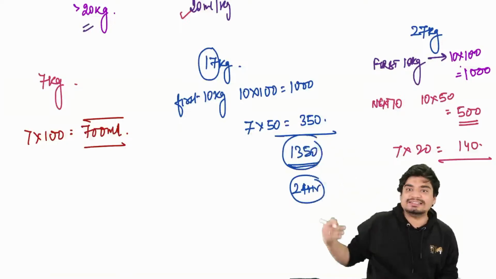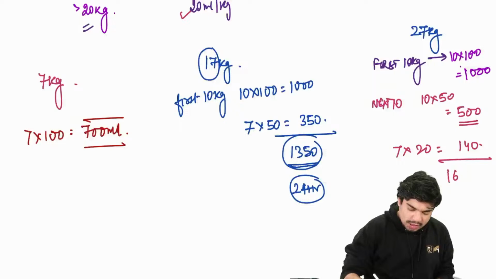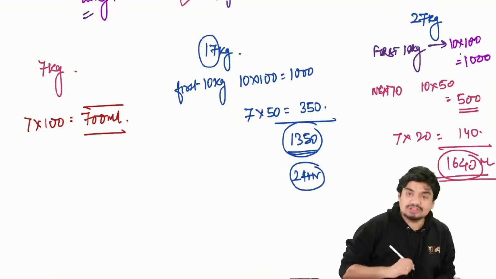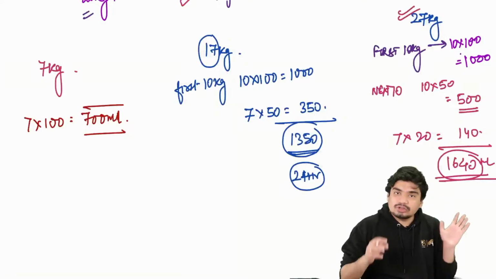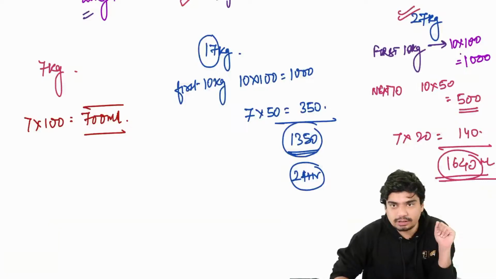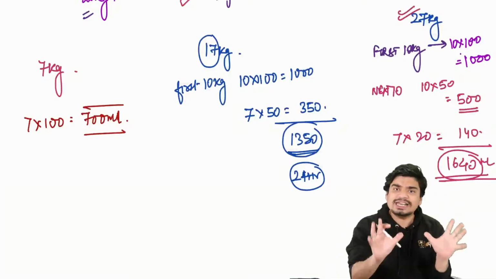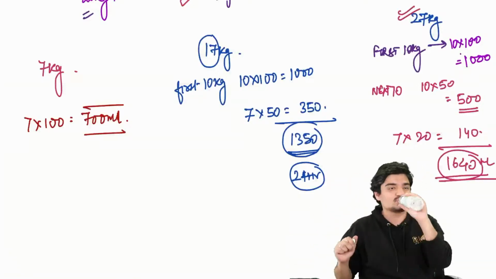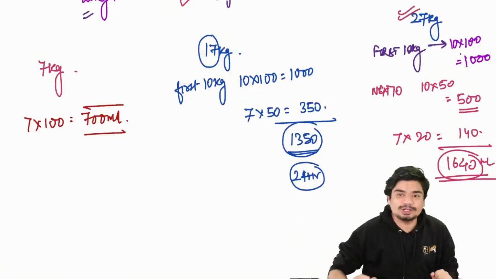Now add these three things together. 1000 plus 500 plus 140 is 1640. So this will be the maintenance fluid in a 27 kg child. So that's how you calculate maintenance fluid. It's the daily fluid that you require. It is the daily water that you require.